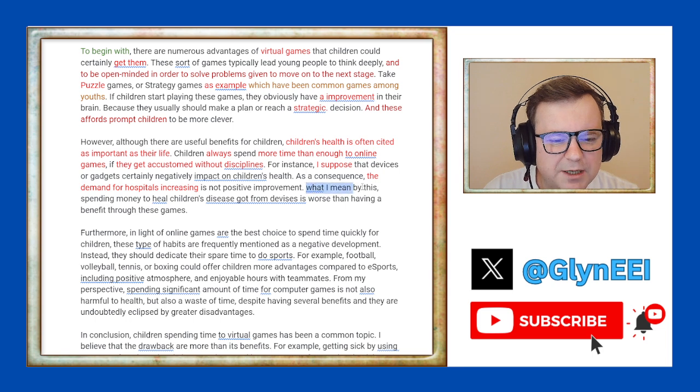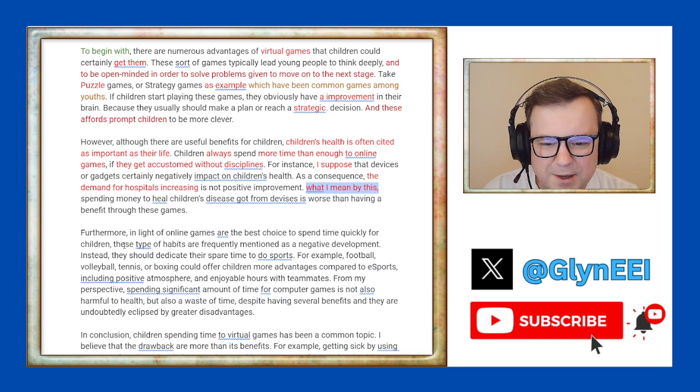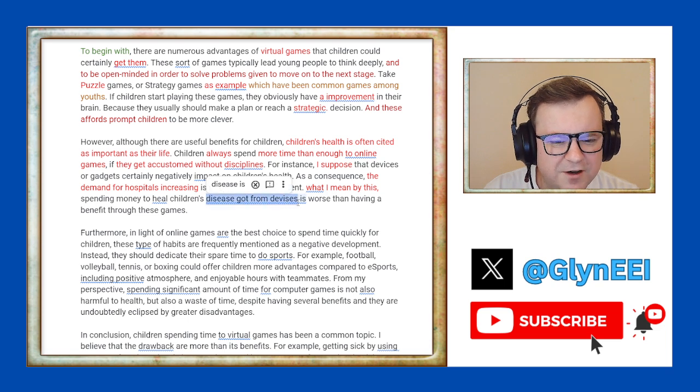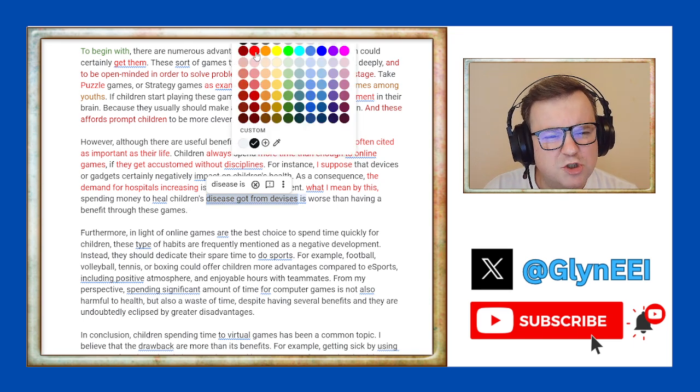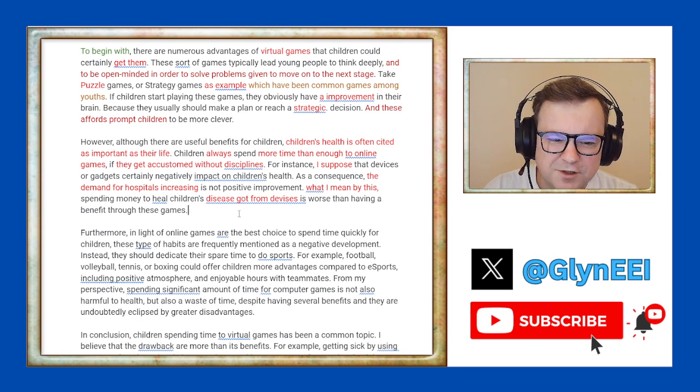What I mean by this, again, very personal language. We have no capitalization at the beginning of a sentence, so that's odd. What I mean by this, spending money to heal children's disease. Can you point to a disease that you get from a device? Also, device is spelt incorrectly. What diseases do children get from using devices? Don't know if that's true.